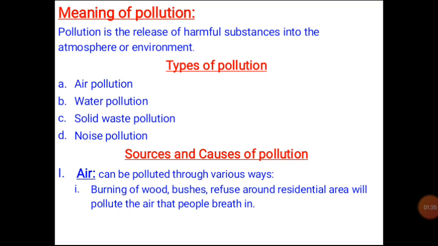Now, first, air pollution is the release of harmful substances into the air. That is just the simple definition of air pollution. The release of harmful substances into the air, or toxic substances into the air. Now, air can be polluted through various ways. What are the ways through which air can be polluted?